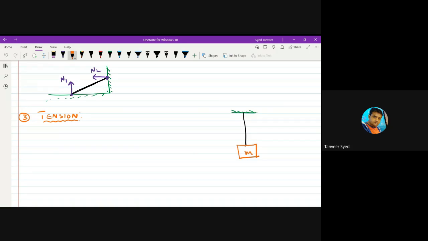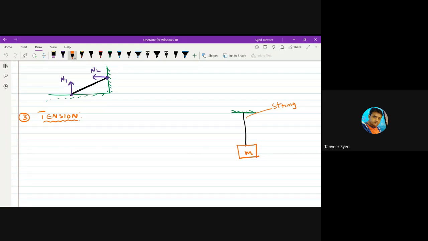A block of mass M is suspended vertically by using a string. This is the string. And the strings that we consider here to understand tension are massless and inextensible strings.